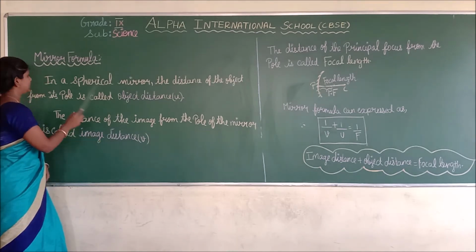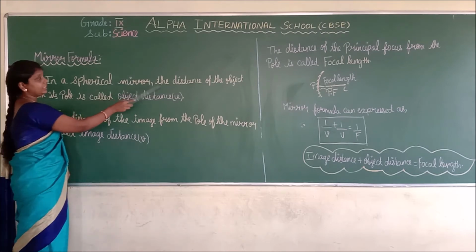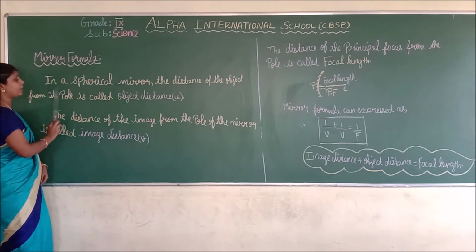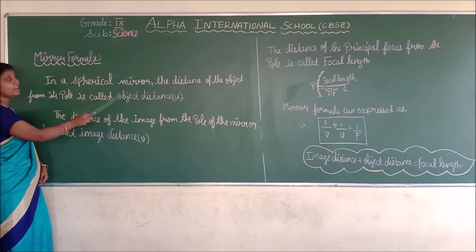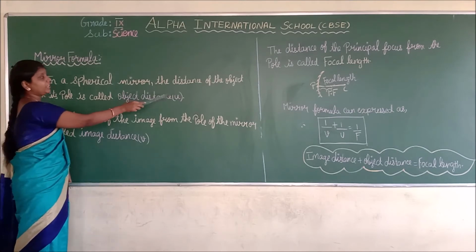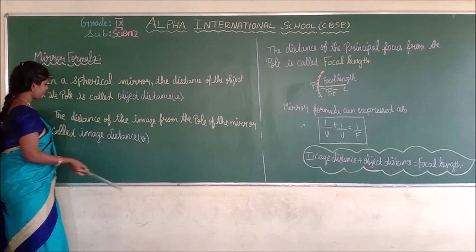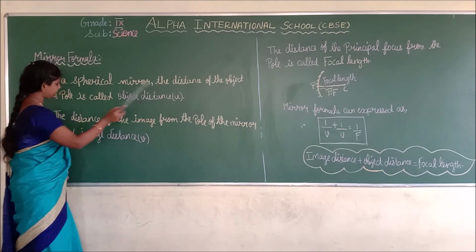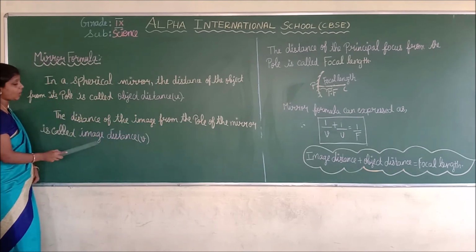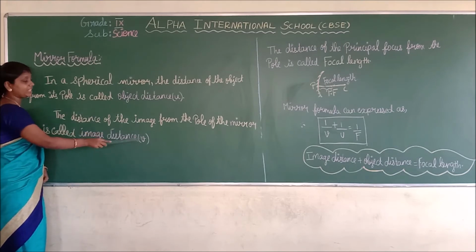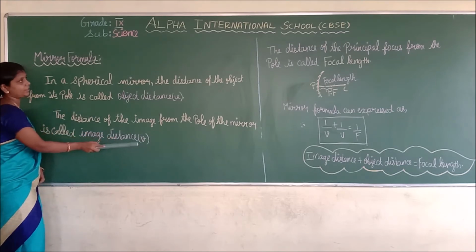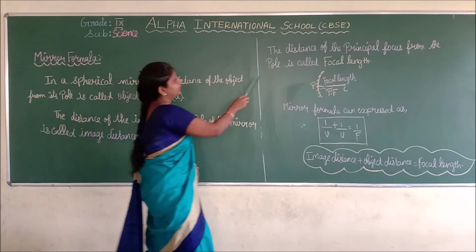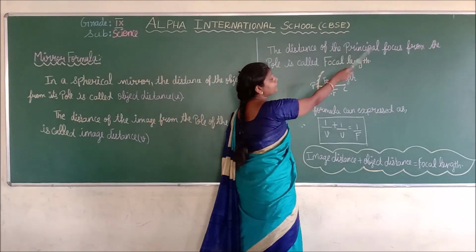You understand? In a spherical mirror, the distance of the object from its pole is the object distance, denoted u. The distance of the image from the pole of the mirror is called what? Image distance. We denote it as v. You understand? Next, the distance of the principal focus.